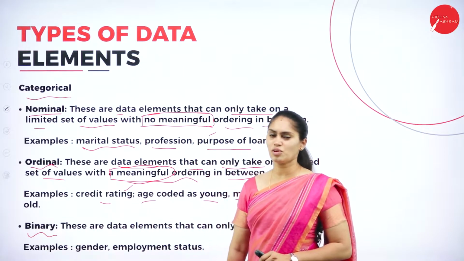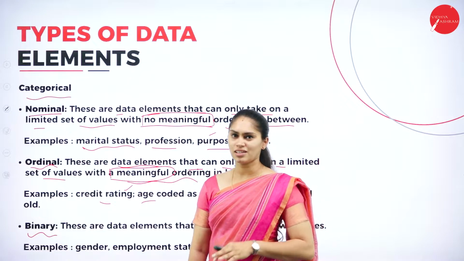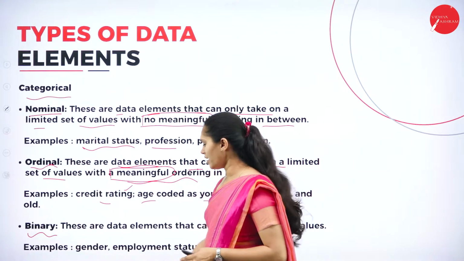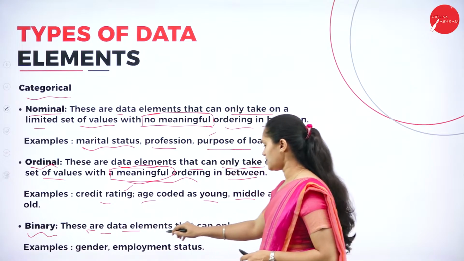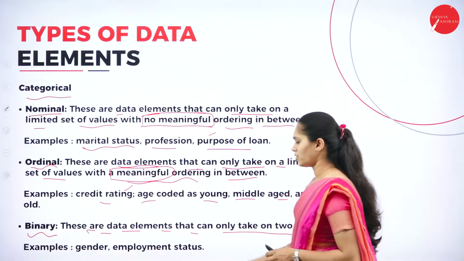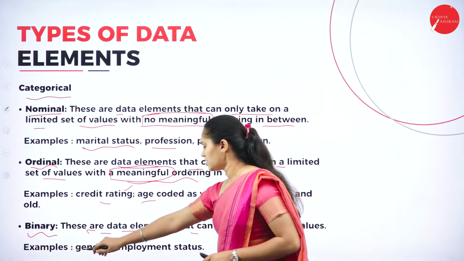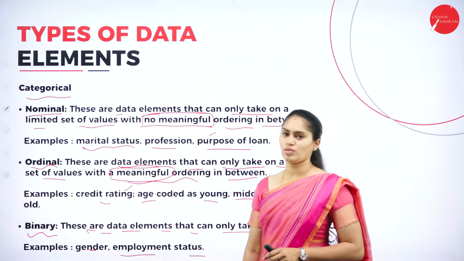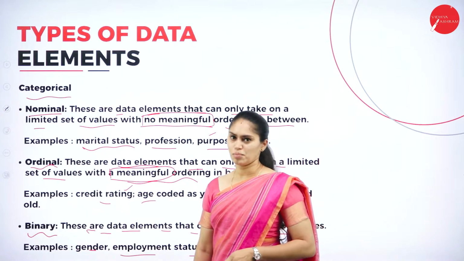And we have binary. Binary gives the values either true or false. Only two values are possible. So these are data elements that can take on only two values. Here, examples are gender and employment status, whether they are employed or unemployed.